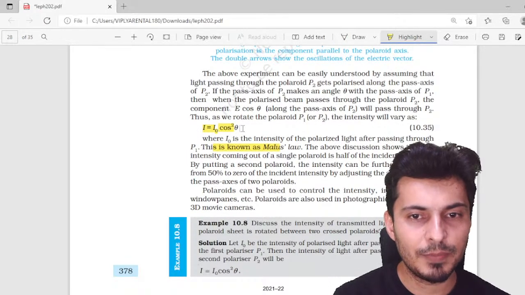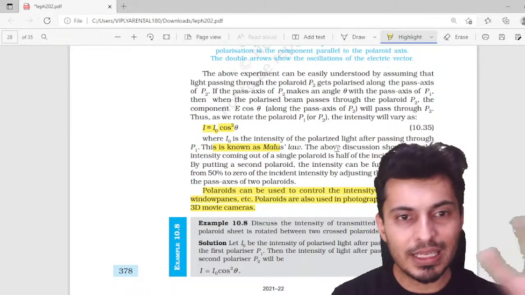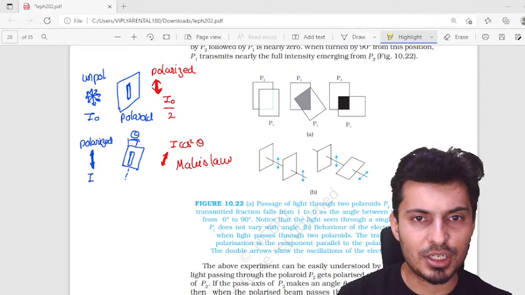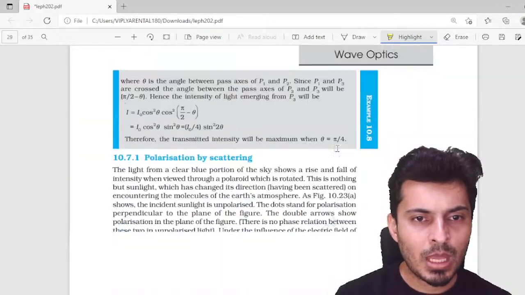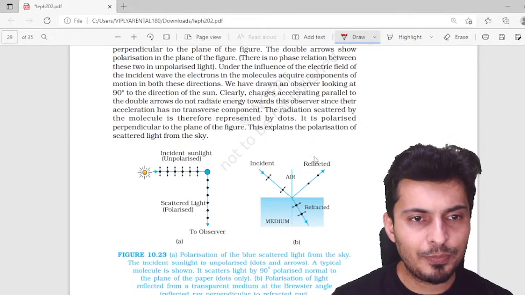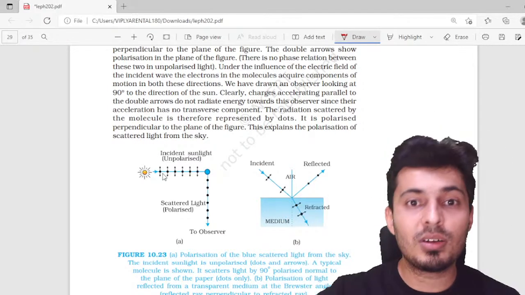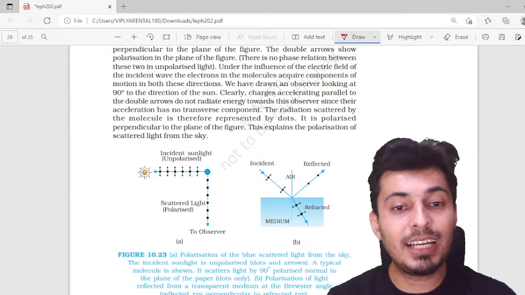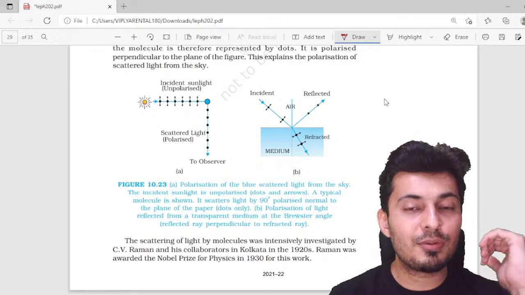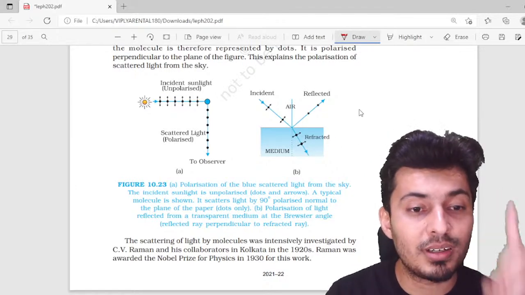Very, very important. Polaroids can be used to control intensity in sunglasses, window panes, etc. So please read through the application part of all of that. So moving ahead, polarizing by scattering. This is a very, very important diagram. When the light which comes from the sun, which is unpolarized, falls on reflecting surfaces, you will see the reflected light gets polarized, and the angle of incidence for which the reflected light gets completely polarized is called Brewster's angle.